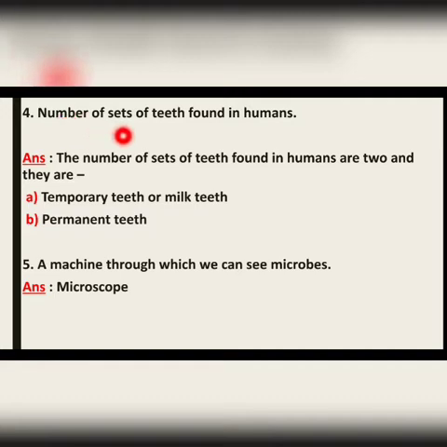Now let us move to the next question. Number of sets of teeth found in humans. The answer is, the number of sets of teeth found in humans are 2, and they are milk teeth and permanent teeth. Canines, incisors, premolars and molars, they are types of teeth, and sets of teeth are temporary teeth and permanent teeth. Don't be confused. Now the fifth question, a machine through which we can see microbes. The answer is microscope. So these are the answers of question number C.